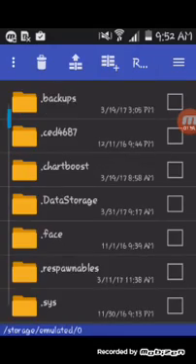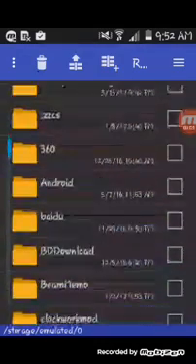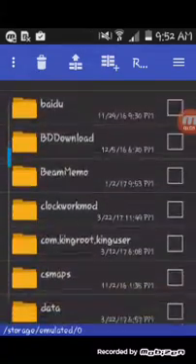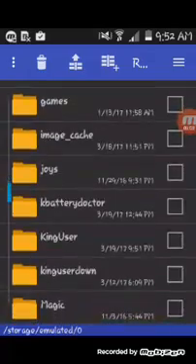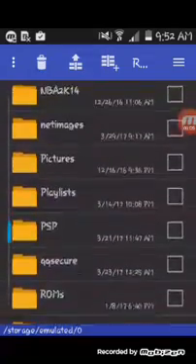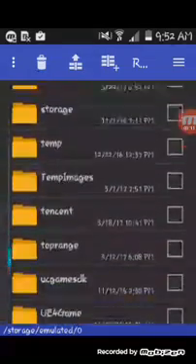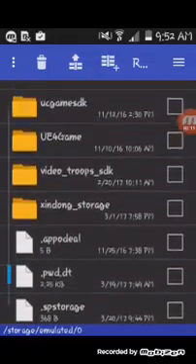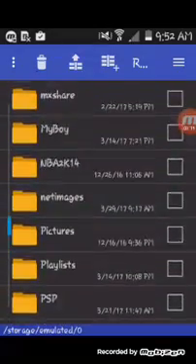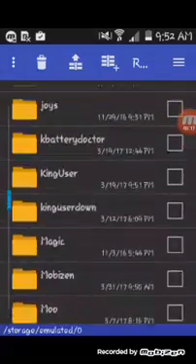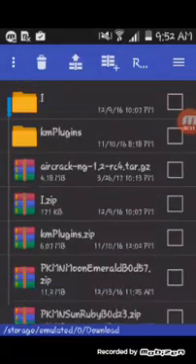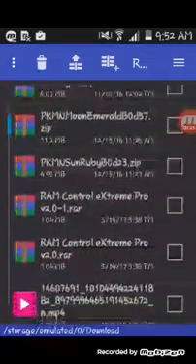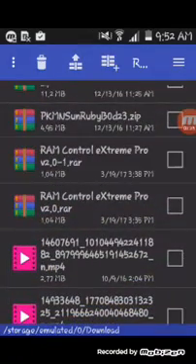Okay, go to downloads where you install the RAM. Where's it? Here. Go to RAM Control Extreme Pro. There.